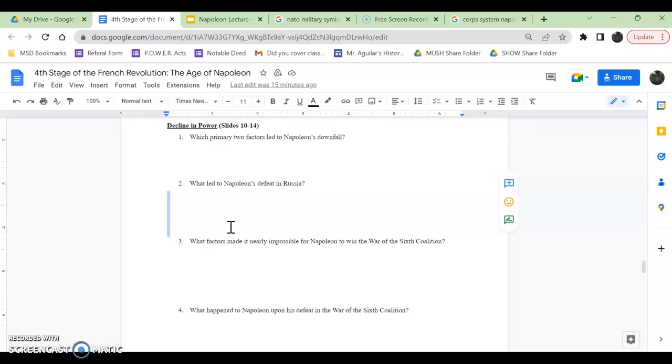We'll talk about the War of the Sixth Coalition next class, because they're going to try again to fight Napoleon, all of Europe, and we'll see how that goes for them. And maybe we'll see something known as the War of the Seventh Coalition. I don't know. Spoiler alert. I'll see you guys again on Wednesday.